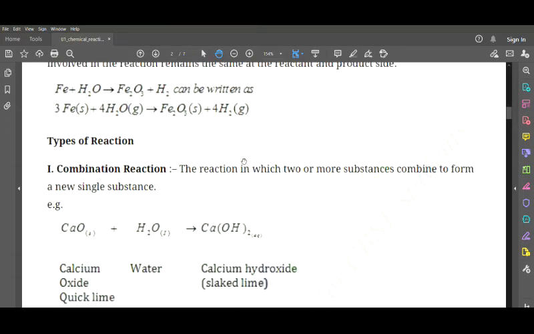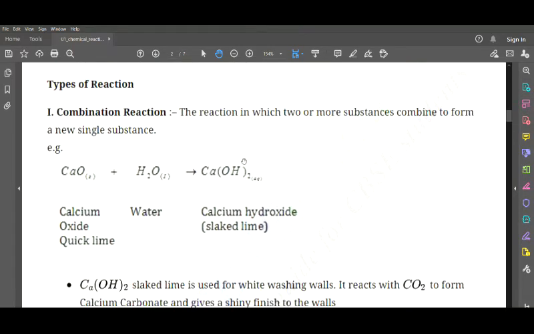Now we have the types of reaction. What are the different types of reaction we can have? The first one is the combination reaction. The word itself says combining. It is a reaction in which two or more substances combine to form a new single substance. We take two reactants, let them be A and B. When you combine A plus B, you get a single product.